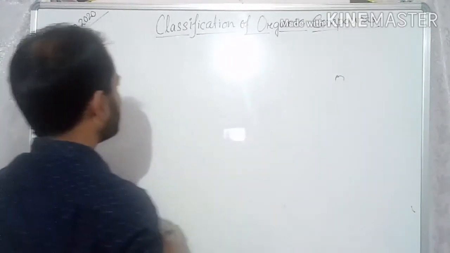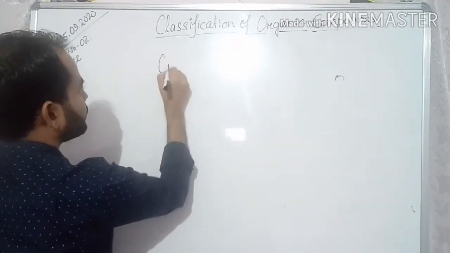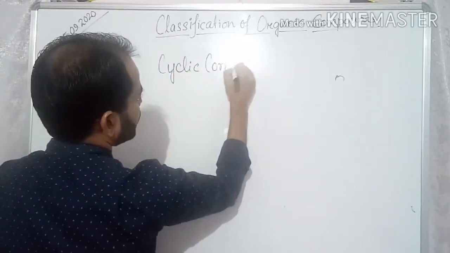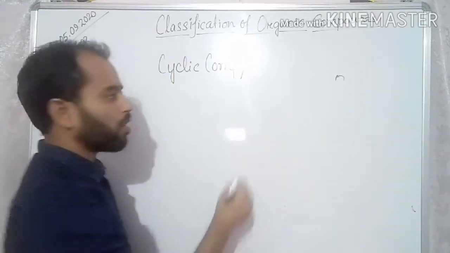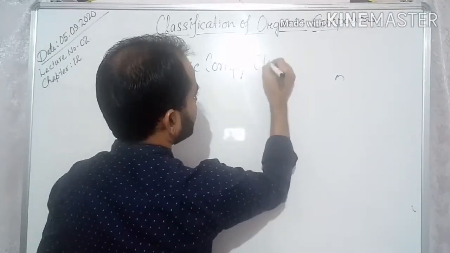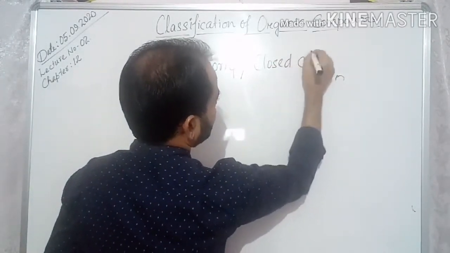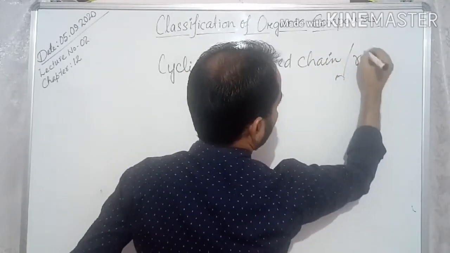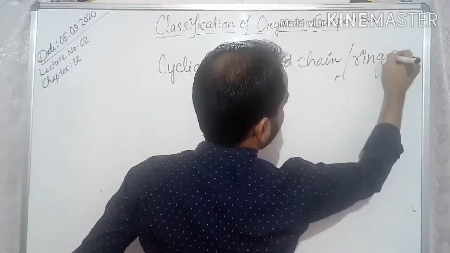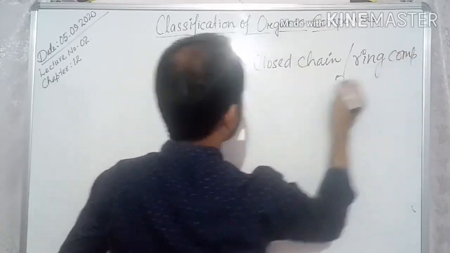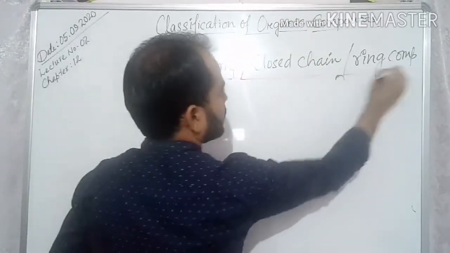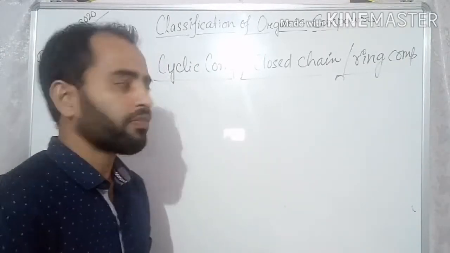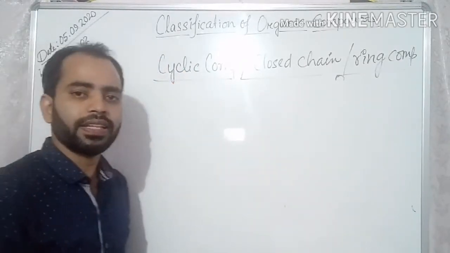Next is cyclic compound, also called closed chain or ring compound. From the name itself, it is cyclic in nature.